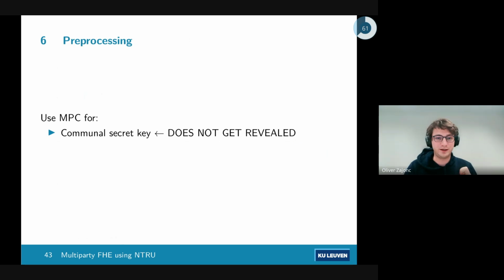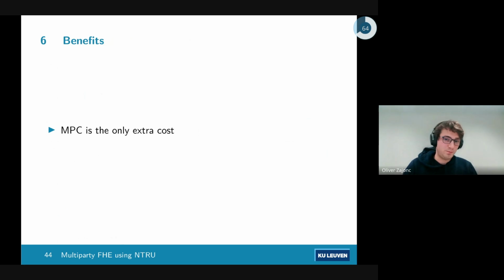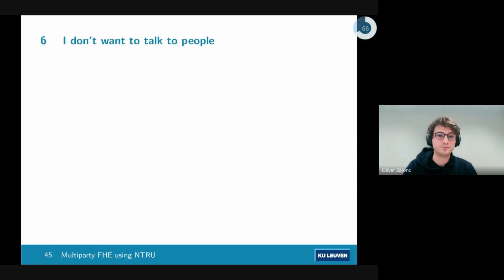So instead what we do is we generate a communal secret key, and we never reveal it. We now generate the bootstrapping keys, which remain the same. We send those to the server, all good. And we generate key switching keys from everybody's individual private key to this communal secret key. And we also generate key switching keys to a multi-key version for decryption. What you can also do is say, well, we just decrypt using MPC again. That's also fine. But the main thing here is, well, we get multiparty FHE, and the extra bit of MPC at the front is the only extra cost. And you only have to do this once, and then you can do your computation at the same cost as single key FHE. And you also prevent collusion between these players and the server, which is nice.